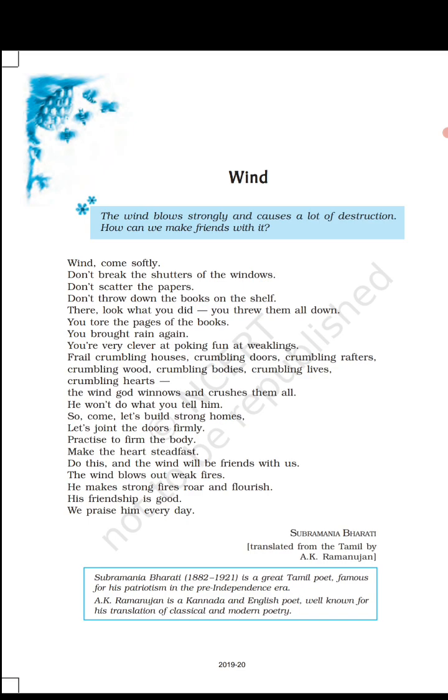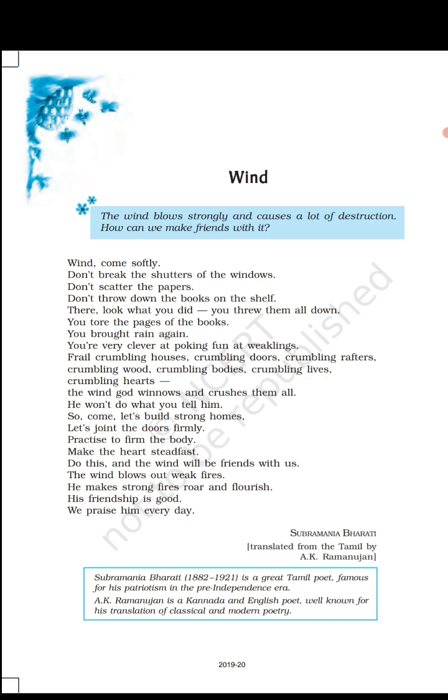The weak houses, doors, and the beams which support the roofs of the houses fall, and all wooden structures, weak bodies and lives fall too. So the poet says that no weak things can withstand the strong wind. The meaning behind it is that when a weak person faces any adversity, they may fall and break.